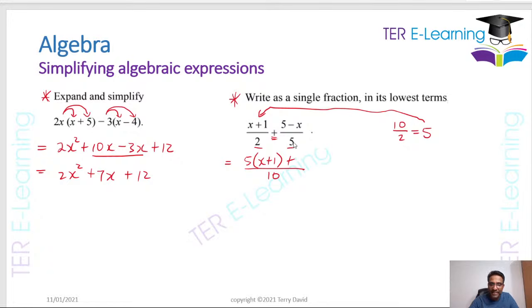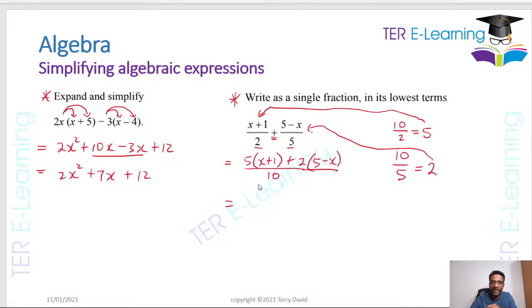Your next step is to say this 5 can go into this 10 how many times? So that's going to be 10 divided by 5, right? That's going to give me 2. But what do I do with that 2? We're going to take this 2 and we're going to multiply by this numerator here. So that's going to be 2 multiplied by 5 minus x. So essentially, we are adding 2 fractions just like we add any normal fraction, right? So what we need to do on top now, we need to simplify.